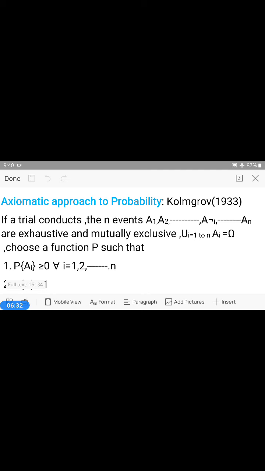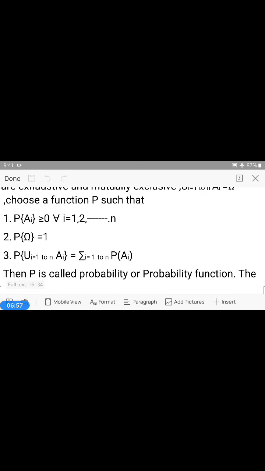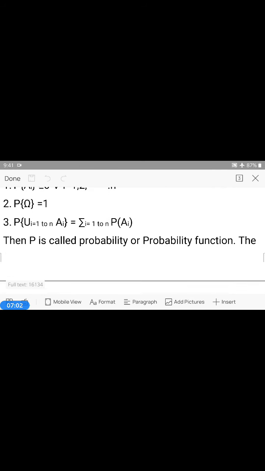If a trial conducts, the n events A1, A2, etc., Ai, etc., An are exhaustive and mutually exclusive, union Ai is equal to omega, and choose a function P. If P satisfies first, P of Ai greater than or equal to 0, second, P of omega is equal to 1, third, P of union Ai is equal to sigma P of Ai, then P is called probability or probability function.